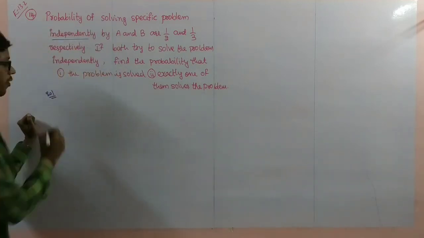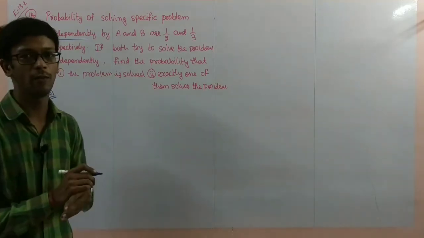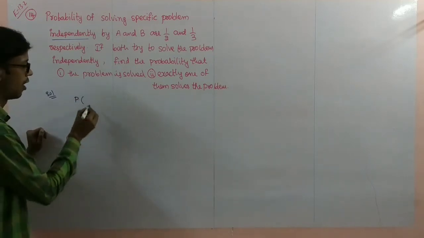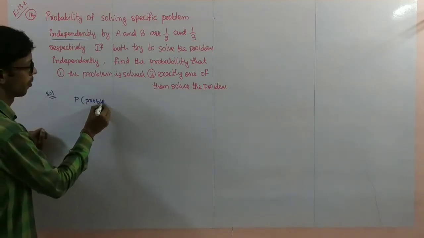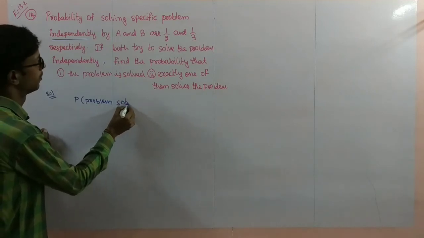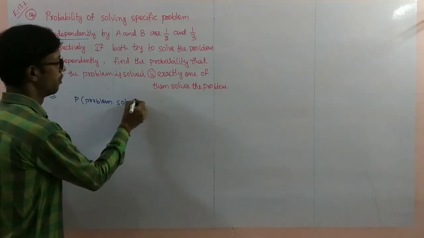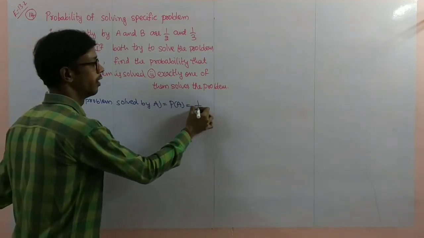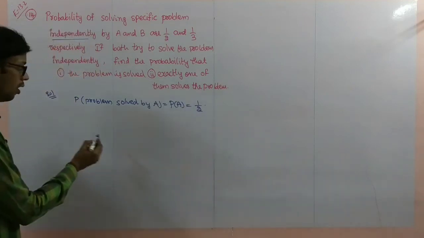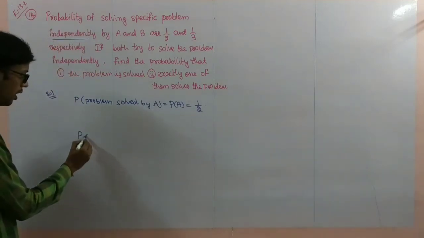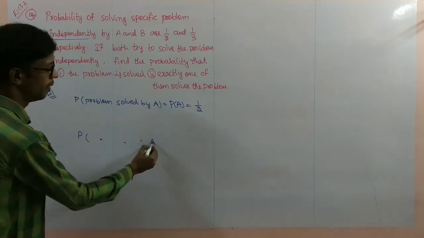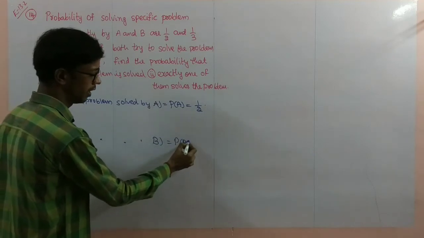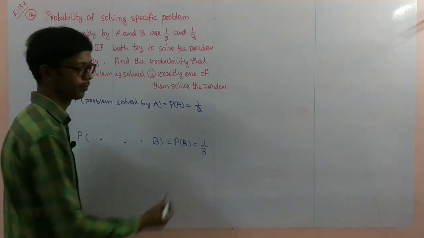Solution. First of all, I'll write the probability of problem solved by A, that is equal to probability of A, given 1 by 2. Next, probability of solving by B is equal to probability of B, given 1 by 3.